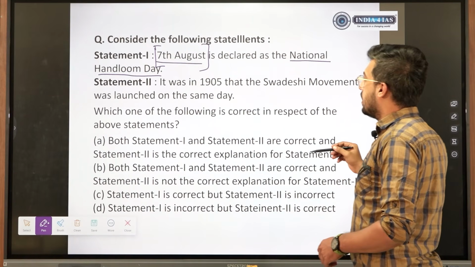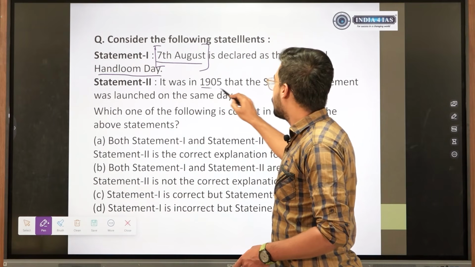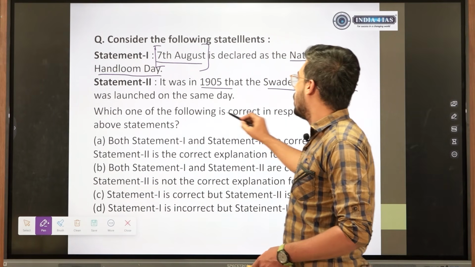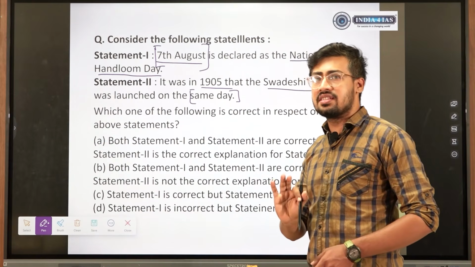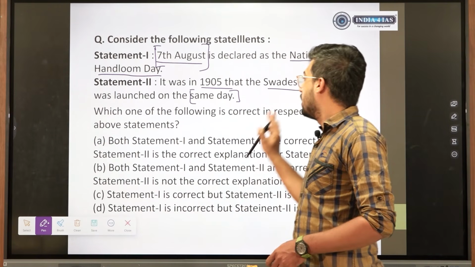Let us see. It was in 1905. Correct, the Swadeshi movement was launched on the same day. See, the Swadeshi movement came in 1905. This is what we are sure of. Did it come on this same day?